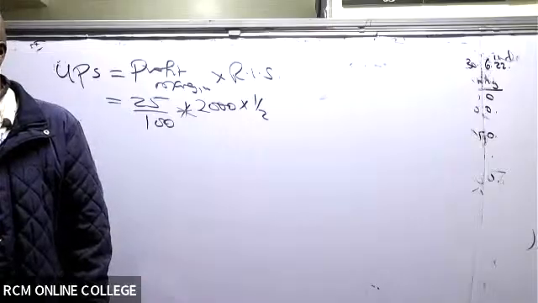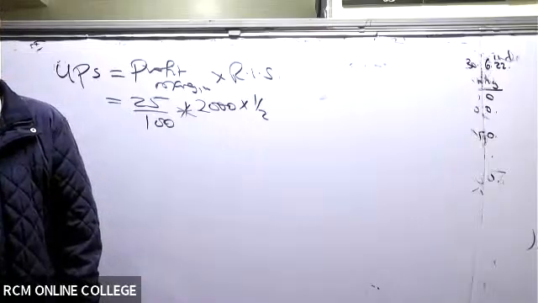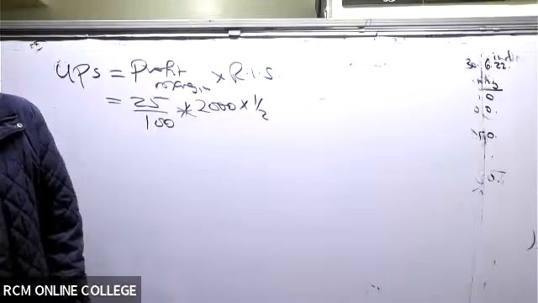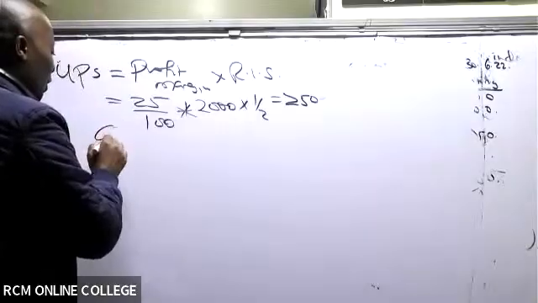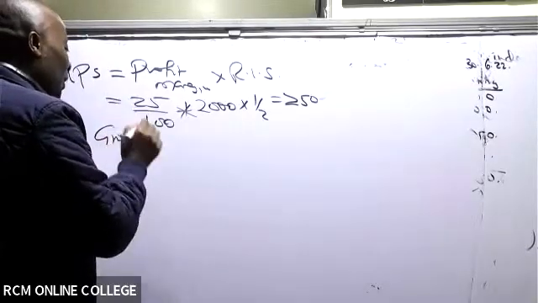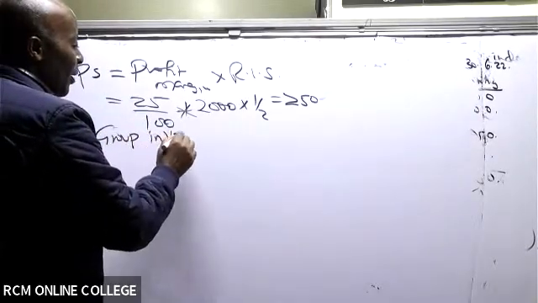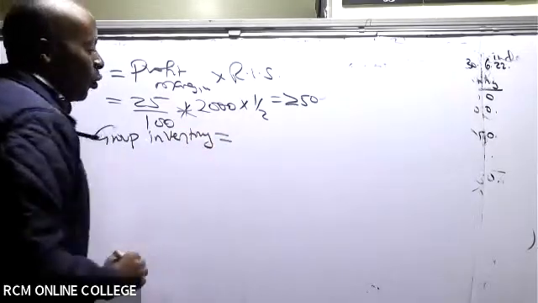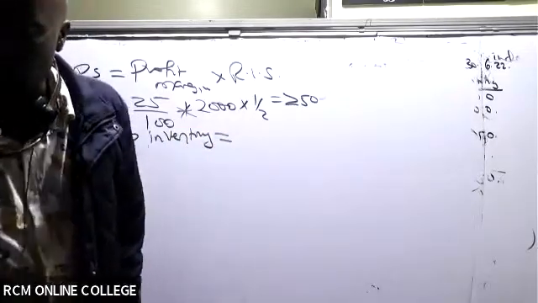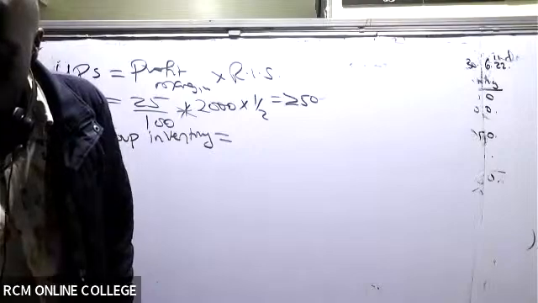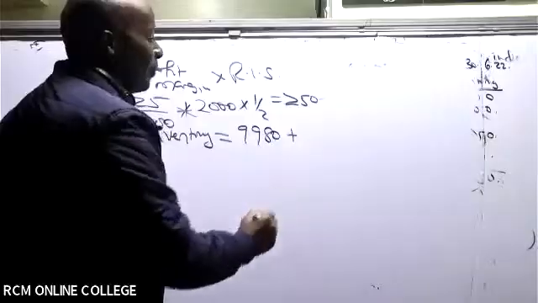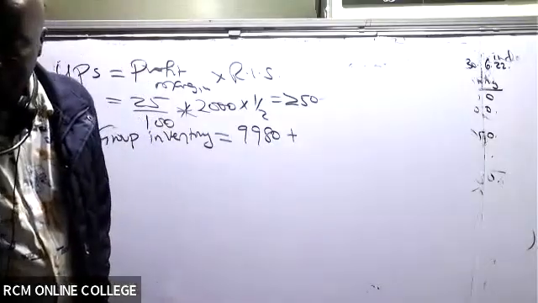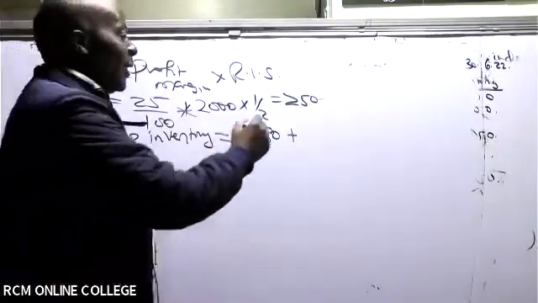All right. So then this gives us what UPS figure? 250. Thank you so much. So then we go to the group inventory, the one that you should be able to pick from your pro forma. The group inventory should be equal to, we had already added a few things there. The group inventory for the parent, it was 9980 plus 6930.